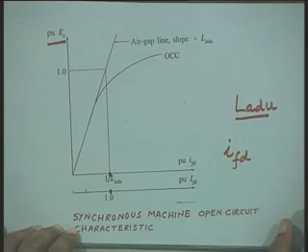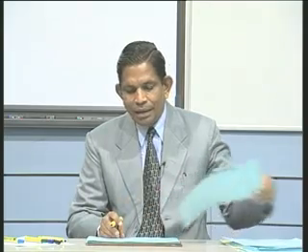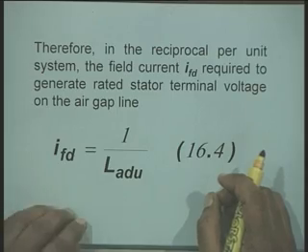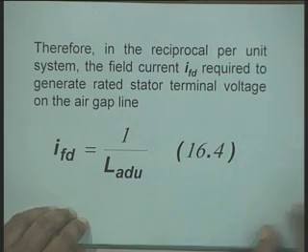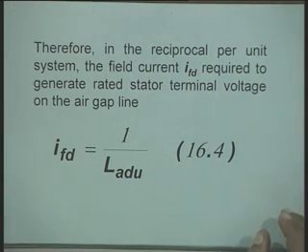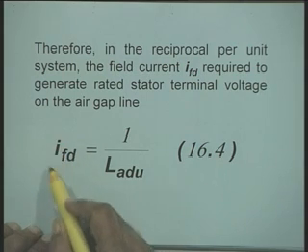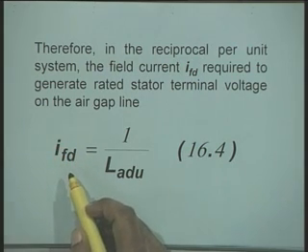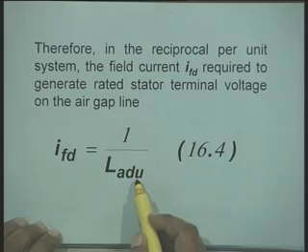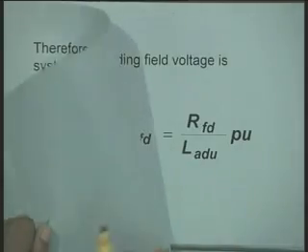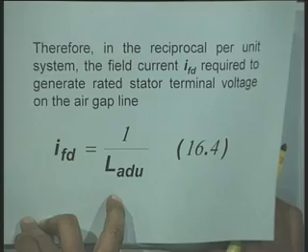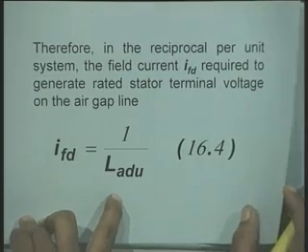Using this information we can establish the relationship between the non-reciprocal per unit system and the reciprocal per unit system, because we have seen that the IFD required to produce 1 per unit terminal voltage is 1 upon LADU, and this should be equal to 1 per unit in the non-reciprocal system.